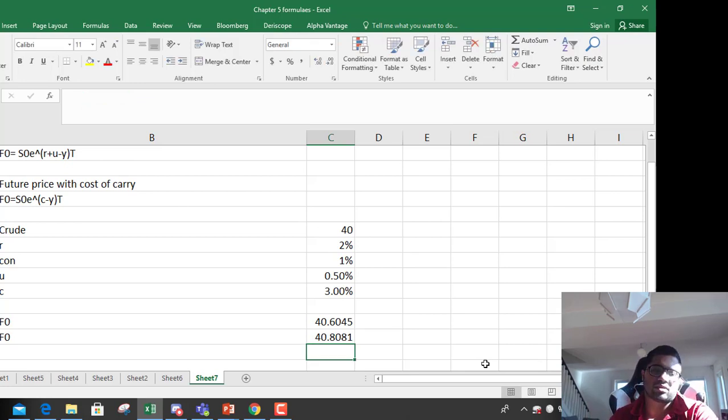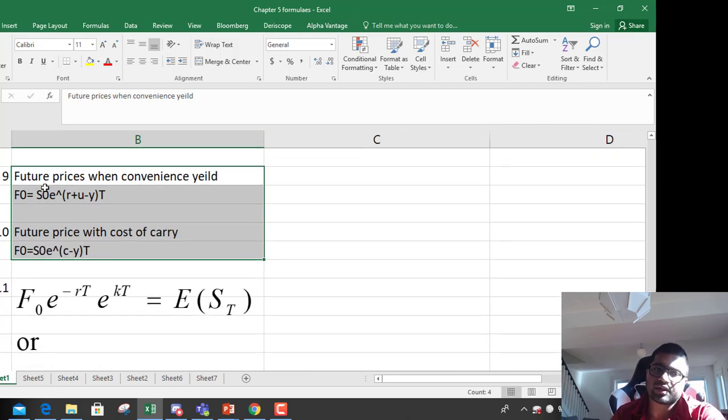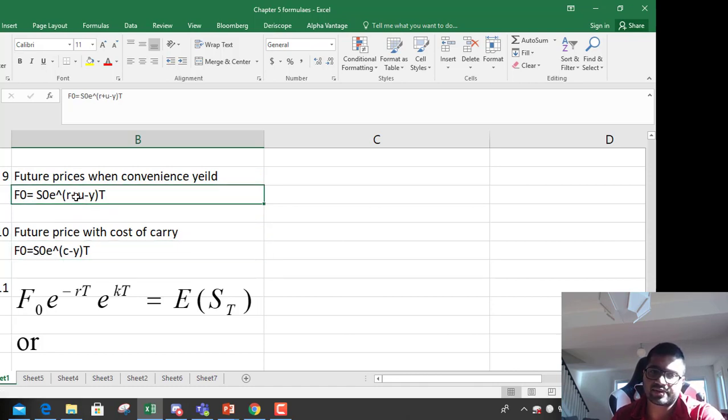So 40.80. So based on cost of carry and based on convenience yield. So in problems, see whatever is given and based on that take a call whether you have to use this formula or this formula. If cost of carry is given, use this; if storage cost and risk-free rate is given, then use this formula.